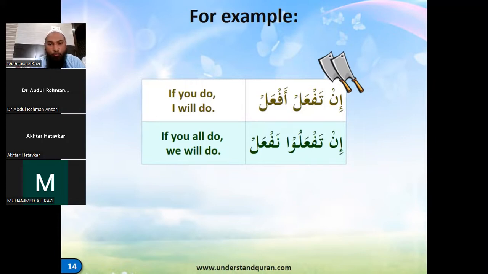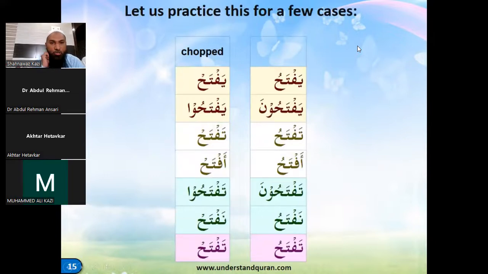I'll say the English, and now you all repeat the singular one. If you do, I will do. In taf'al, af'al. If you all do, we all will do. In taf'alu, naf'al. With that, inshallah, if you write it a couple of times, it will become easy for you. So we'll take some other verbs.